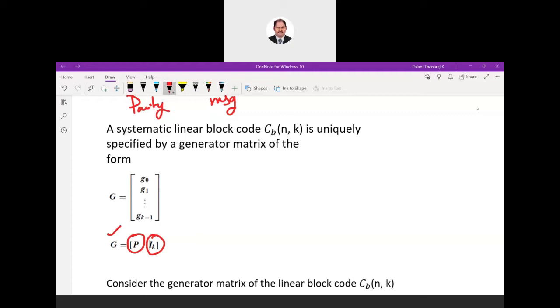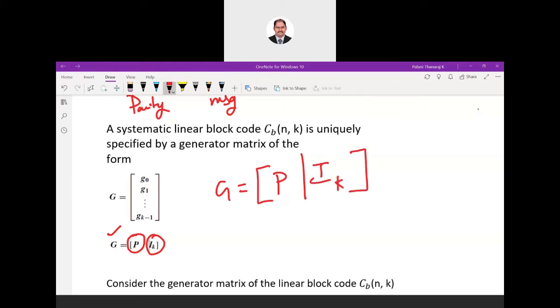So we'll be having what is called the G matrix, and based on that we generate the codes. So what is G? G is nothing but a block of ones and zeros consisting of some block of parity data, then a block of identity matrix.